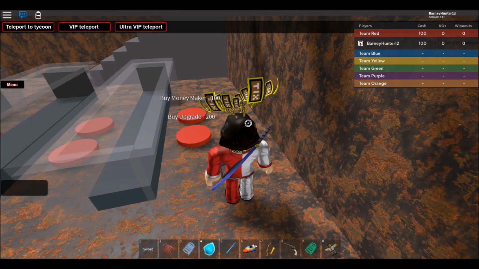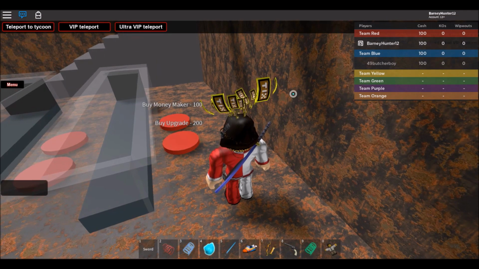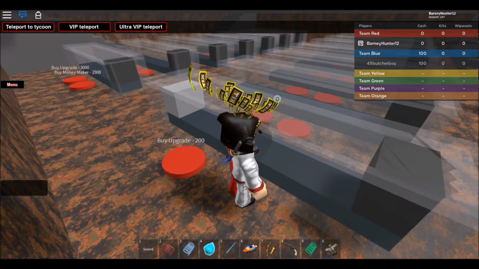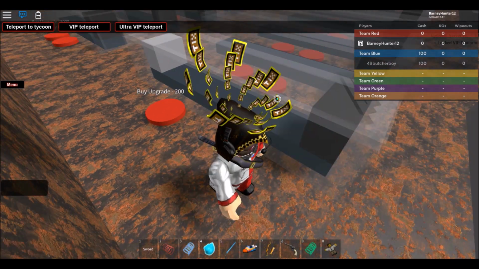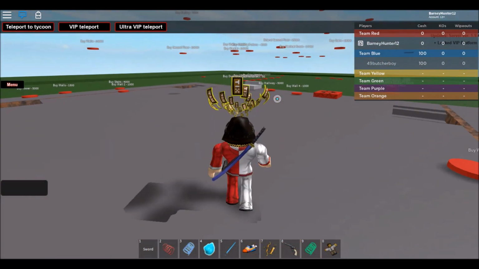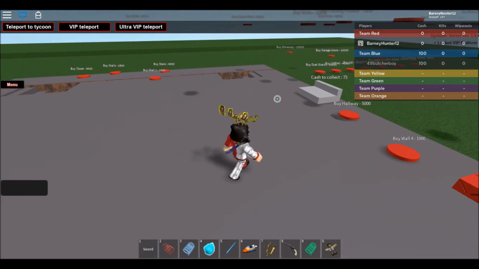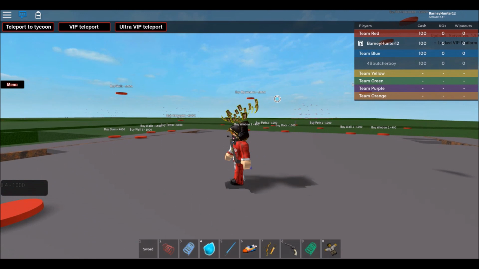Now, let's see if the Tycoon actually still works, because this is a very old game, and even in the description, the creator said to expect things not to work. So you start out with 100 cash, so let's see. Does it still work? Okay, is there anything happening? Let's go upstairs. Is it still working? Well, it's collecting, but can I actually get it? Yes, I can! This game is still playable.